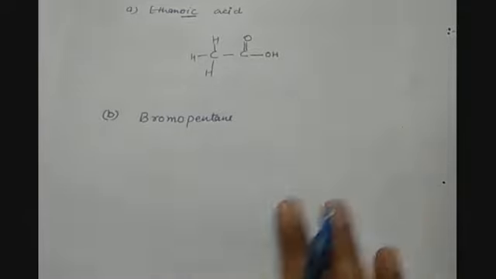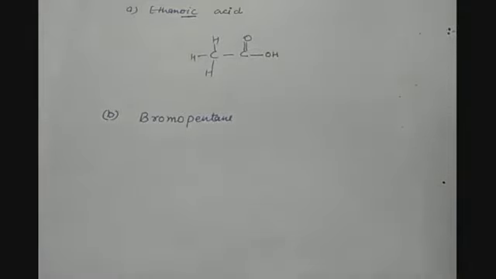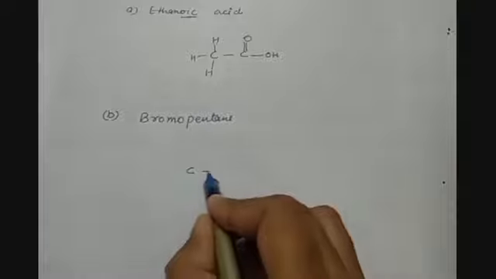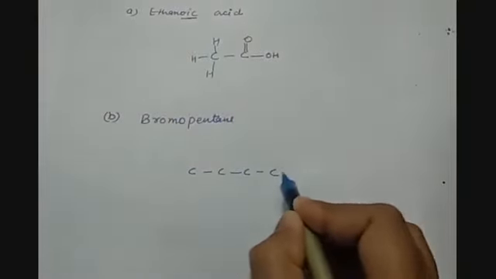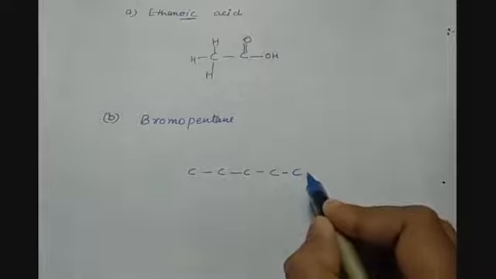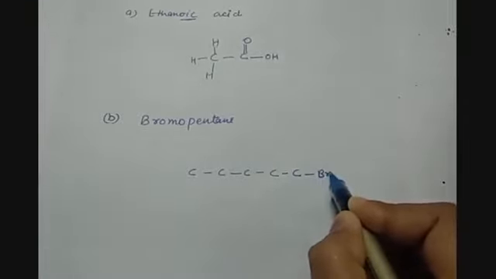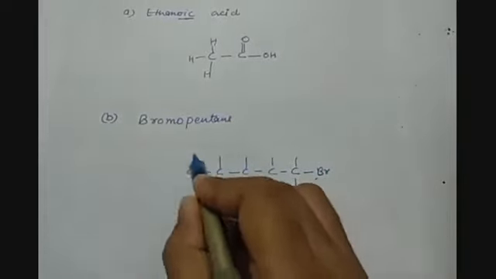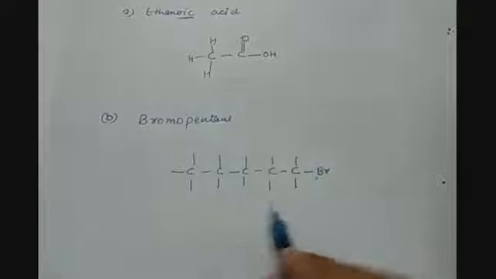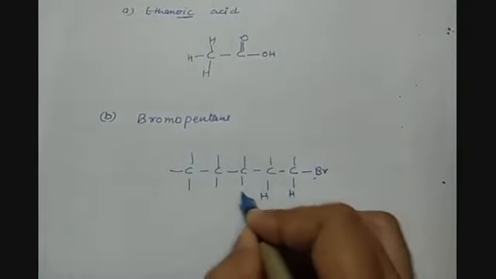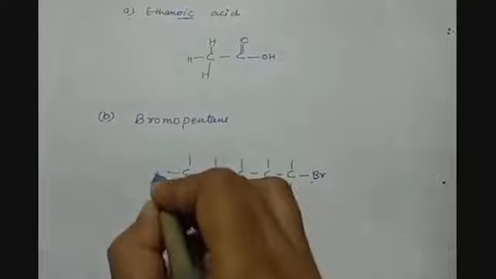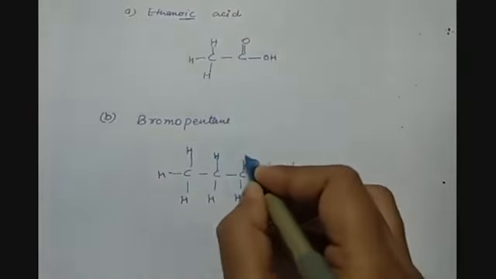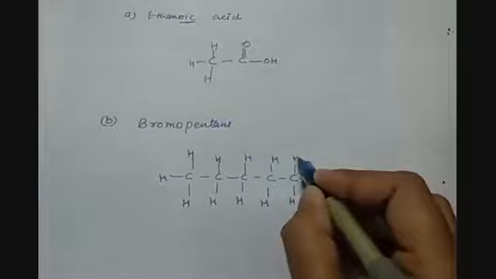The second is bromopentane. So we have bromine as a substituent group, and pentane is the word root or parent chain. So we will have 5 carbon atoms, and any of the terminals will carry bromine, and the rest of the valencies will be fulfilled by hydrogen. So here at all the ends we will have hydrogen. Thus this forms bromopentane.